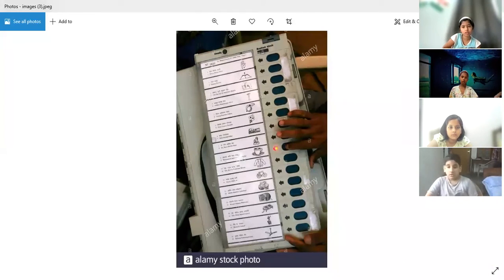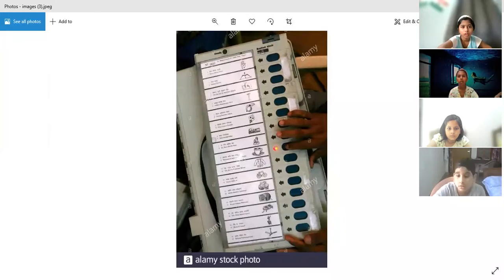More clear, I'll show you. Here you can see this one. Nowadays the photo is also coming. This is the name of that candidate, photo of that candidate, symbol, and this button they have to press. Okay, this is the EVM, electronic voting machine.